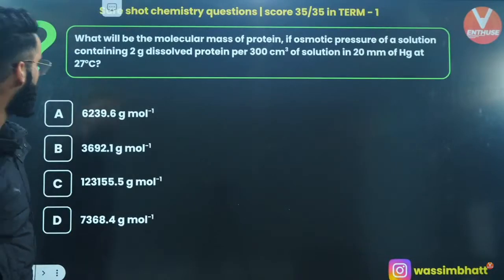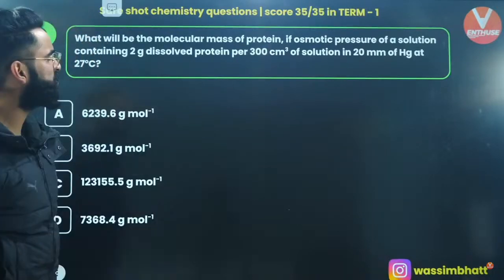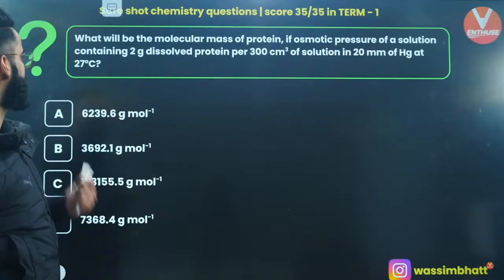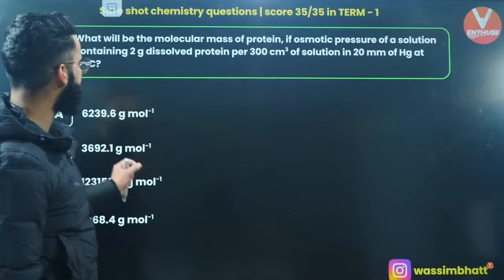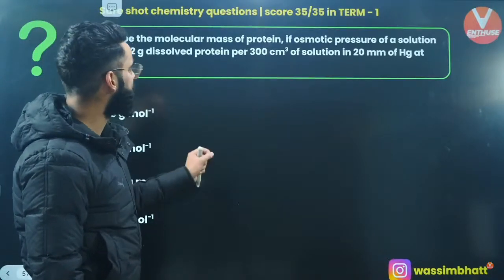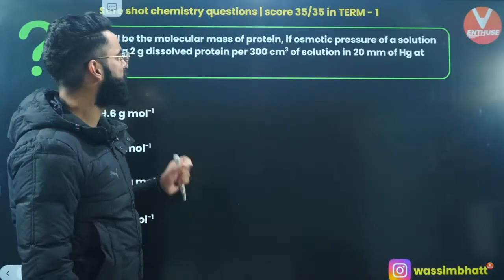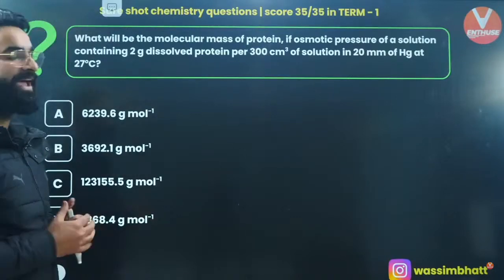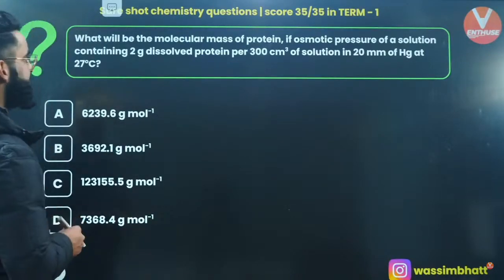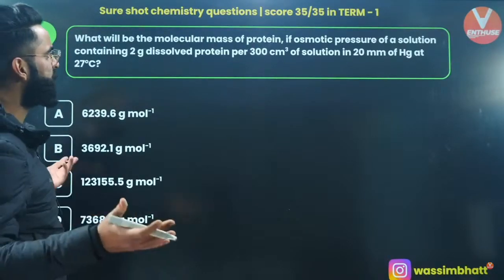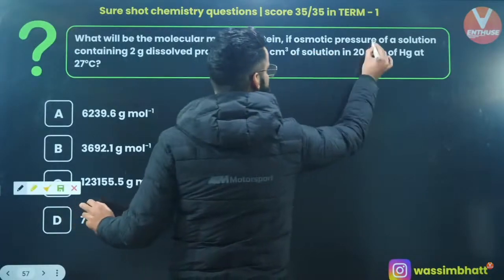Perfectly, moving on to one more. What will be the molar mass of protein if the osmotic pressure of a solution containing 2 grams of dissolved protein per 300 cm cube of the solution is 20 mm of Hg at 27 degrees centigrade? Which formula do we use? I'll be using the formula for osmotic pressure, right?